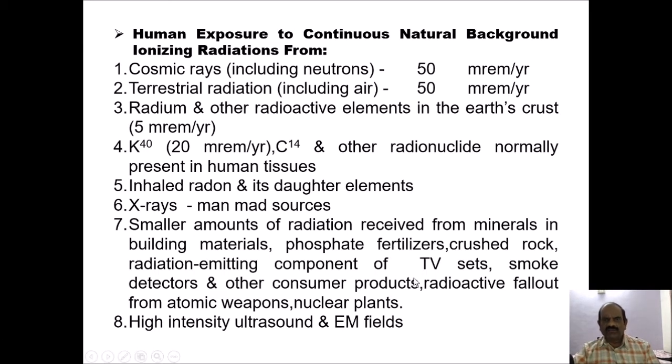Then there is radioactive fallout from atomic weapons or nuclear plants. High-intensity ultrasound and electromagnetic fields are also responsible for human exposure to continuous natural background radiation.